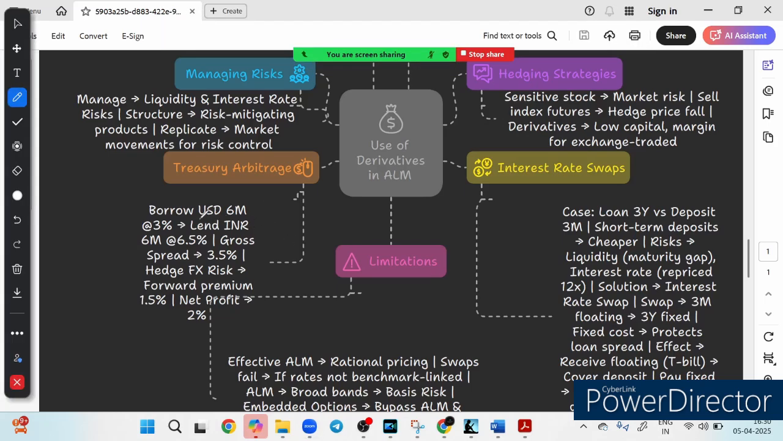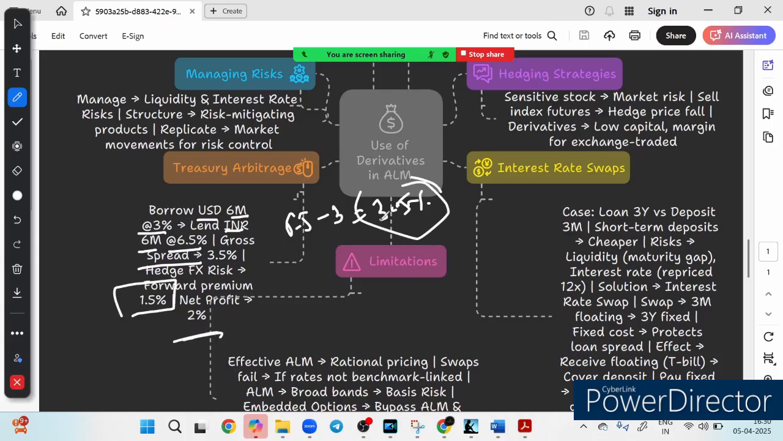As you can see, they borrow dollars for 6 months at the rate of 3%, right, and they lend that money in Indian rupees for 6 months at the rate of 6.5%. So what is the gross spread here? If you see 6.5 minus 3, which is equal to 3.5%. So this is the gross spread for the bank, isn't it? So after hedging foreign exchange risk, which is the premium of 1.5%, the net profit is just 2%, because this is the spread, this is the ultimate profit.